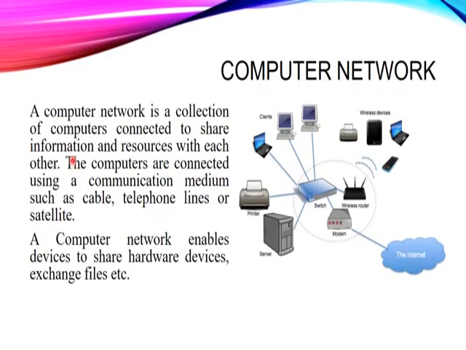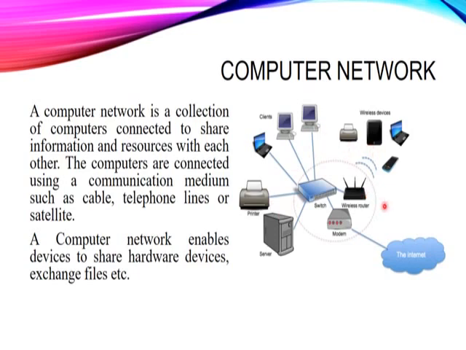Now let's read this. A computer network is a collection of computers connected to share information and resources with each other. The computers are connected using a communication medium such as cable, telephone lines, or satellites. A computer network enables devices to share hardware devices, exchange files, etc. It simply means that a computer network is a collection of devices, computers, or other machines with the help of which we can share information or other resources. The computers are connected using some cables or mediums. Like you can see over here we have some cables.